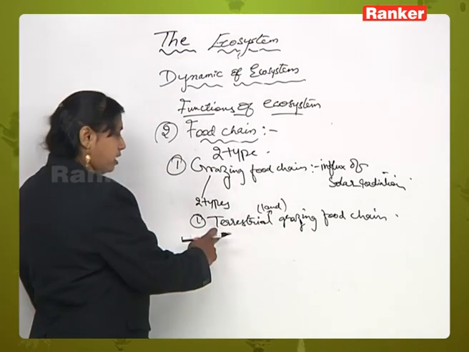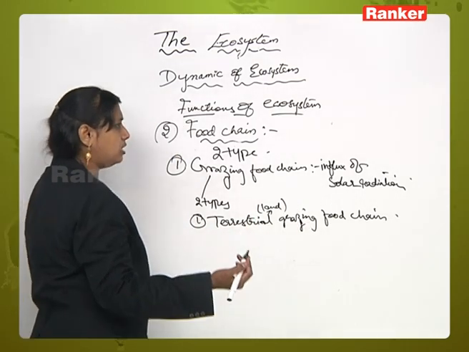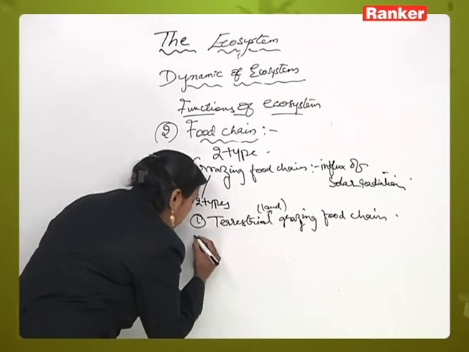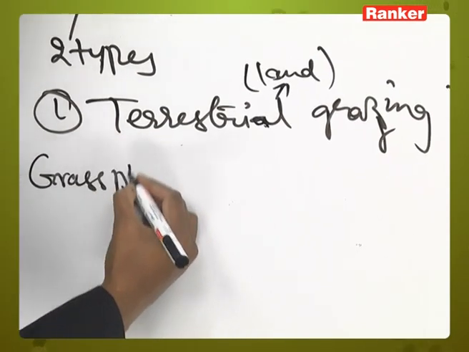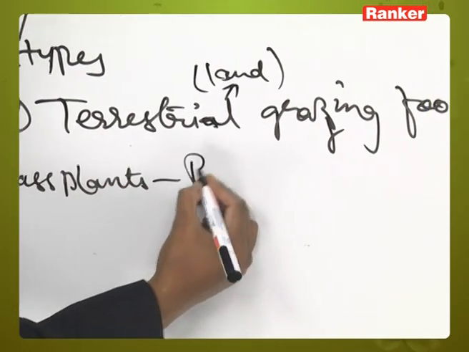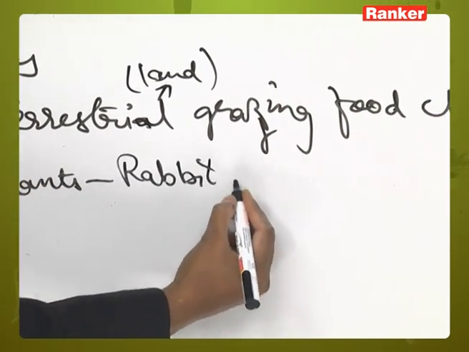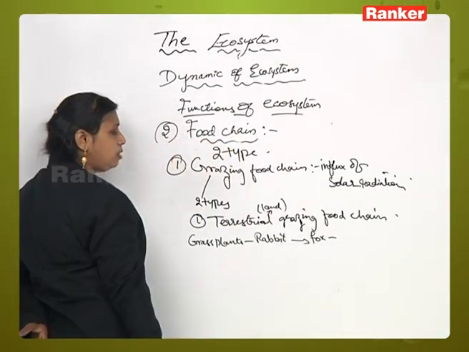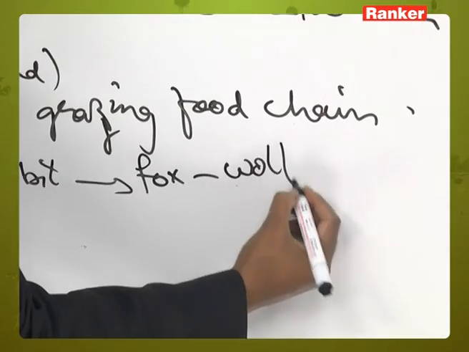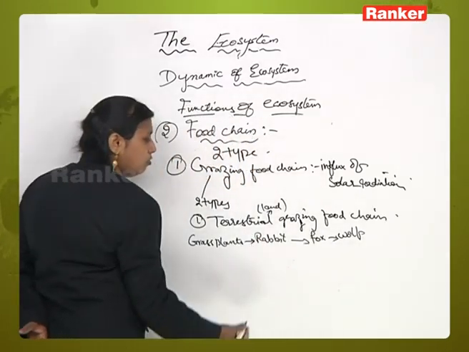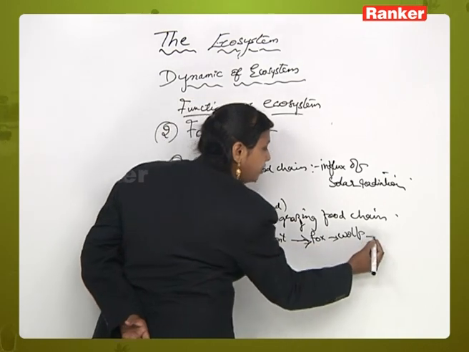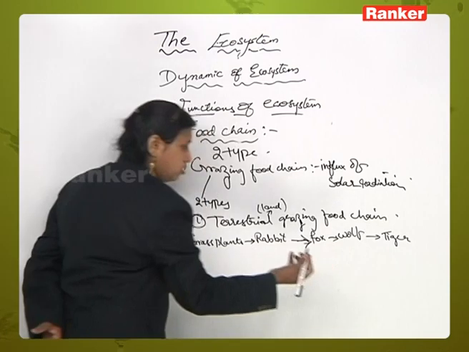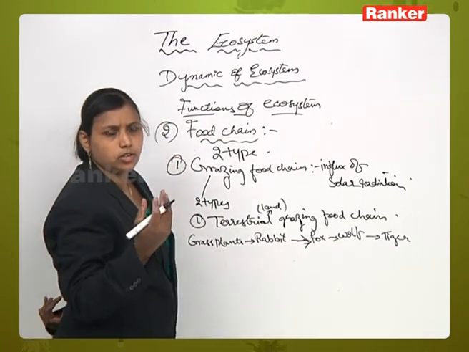Now, examples for this are grass plants. The example for this will be grass plants, rabbits. Grass plants will be eaten by rabbits. Rabbit will be eaten by fox. Next, fox will be eaten by wolf. Next, wolf will be eaten by tiger. So, any grazing food chain which is occurring on the land is called a terrestrial grazing food chain.